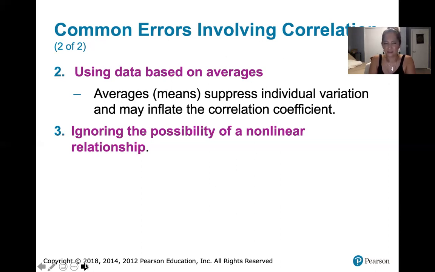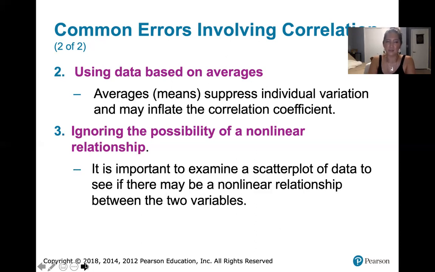You don't want to ignore the possibility that there may be a nonlinear relationship between those variables. That's why it's really important to examine that scatter plot of the data to see if there's a nonlinear relationship. Because if there is one, that could be potentially very interesting and very insightful about the relationship between those variables.